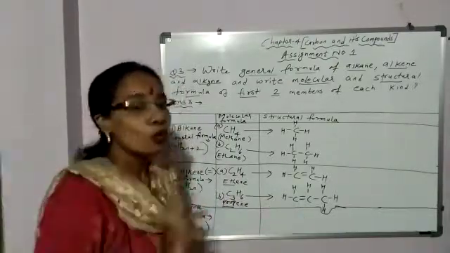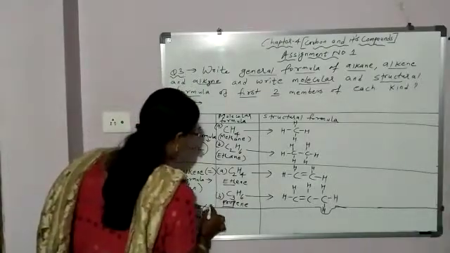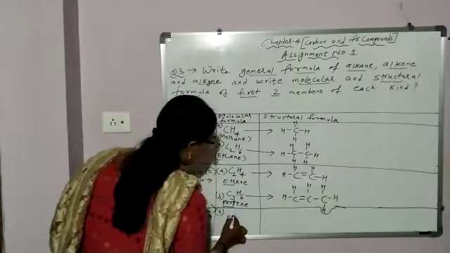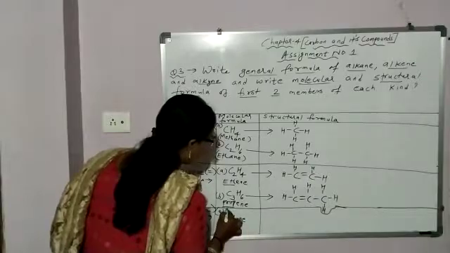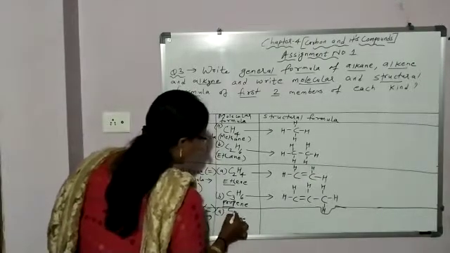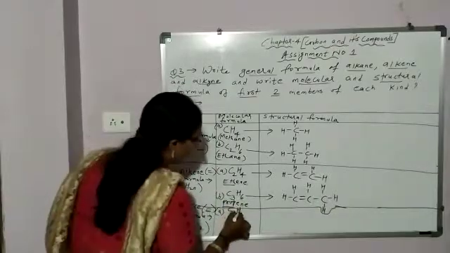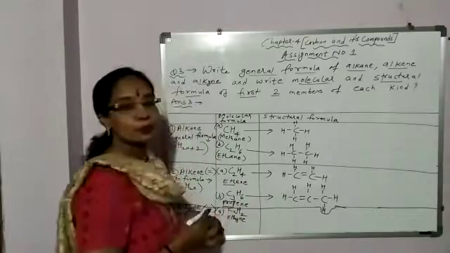At least 2 carbon is required for a triple bond. Alkyne means triple bond between carbon atoms. So the first member is ethyne, and eth means how many carbon atoms? 2, C2, and hydrogen will be double of carbon minus 2. So 2 2s are 4 minus 2, 2, C2H2.